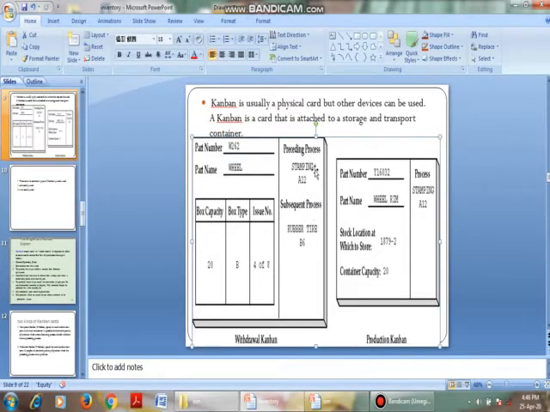Preceding process, stamp A12, subsequent process, rubber tire B6. This is an example. The other one has the same fields: part number, part name, stock location, stock container capacity, process A12. This is a card which shows the information.